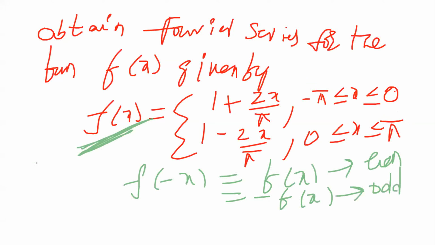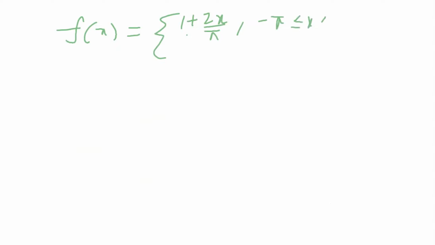So applying this formula to the problem. The problem is f of x equal to 1 plus 2x by pi in the interval minus pi less than or equal to x less than or equal to 0, and 1 minus 2x by pi in the interval 0 less than or equal to x less than or equal to pi.